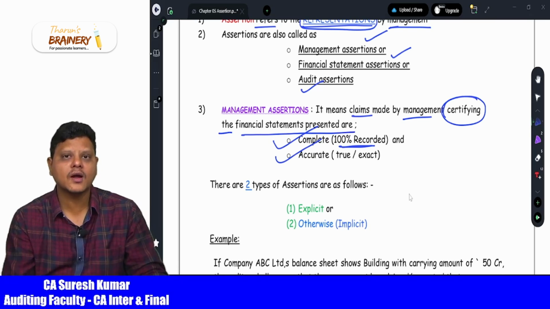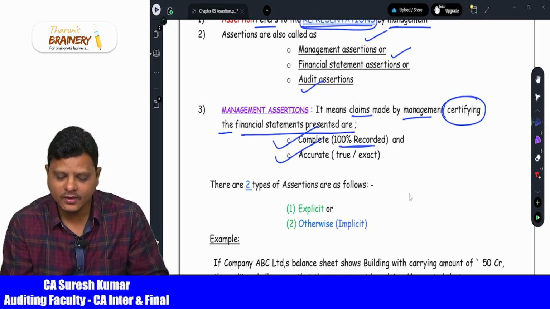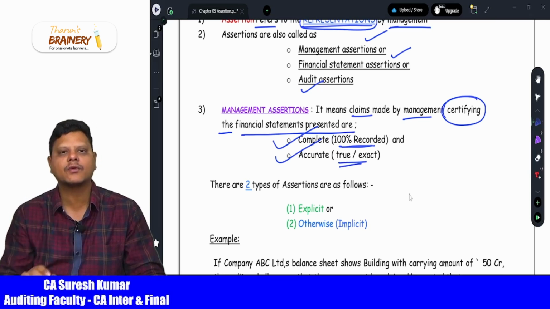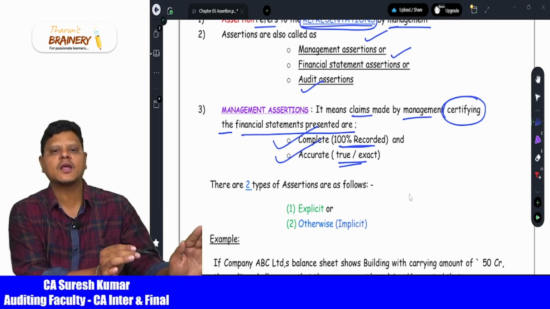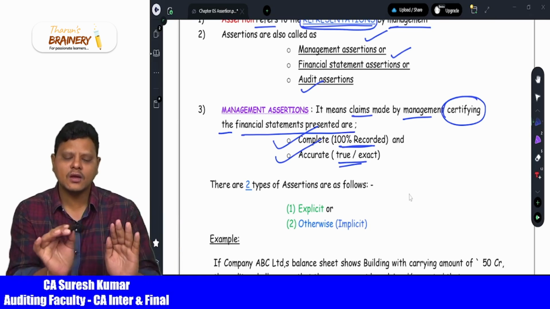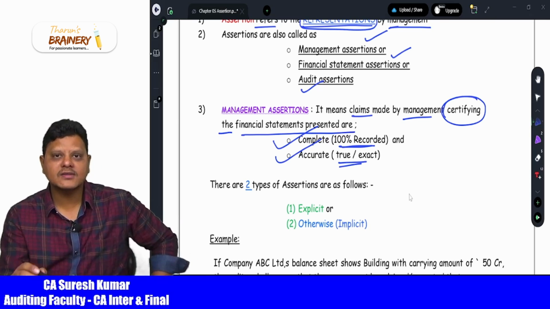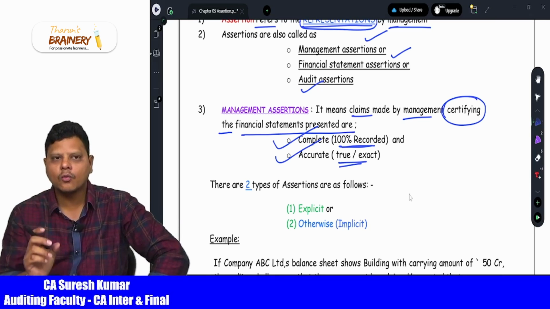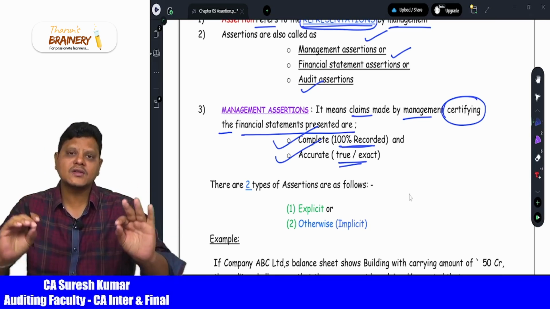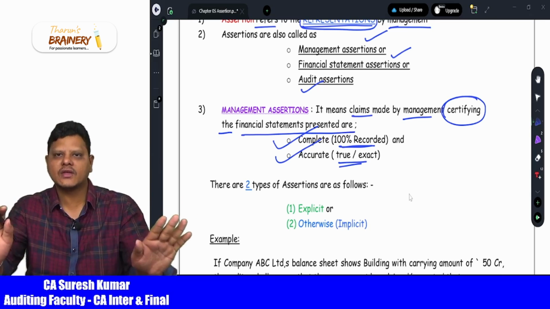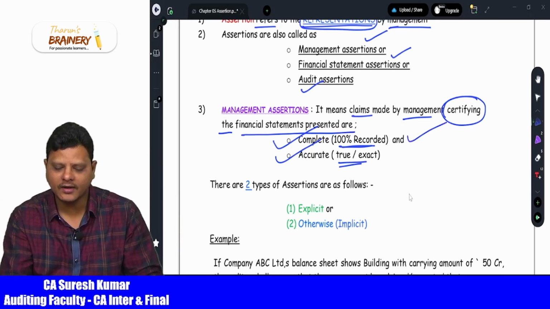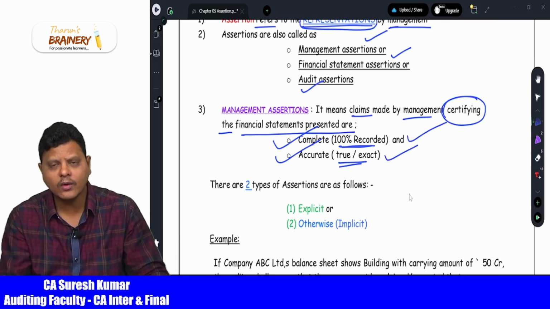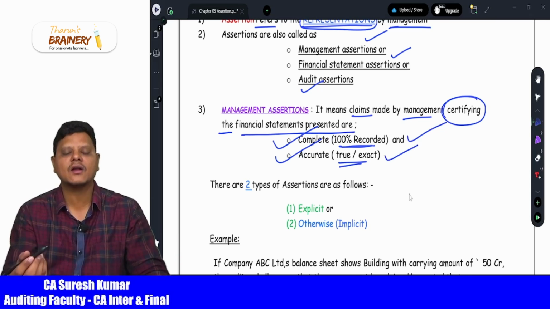What is the meaning of the word complete? 100% we recorded. Then what is the meaning of accurate? Whatever is given in the financial statement is true and exact information. If you want, we can give the information and clarification to the auditor. In our example, the land and building value is given as 100 crores. What it means is that the land and building value is 100% recorded, we have not omitted anything. Then what is accurate here? Whatever value is given, 100 crores, is true as per our information. If the auditor needs, the auditor can verify.